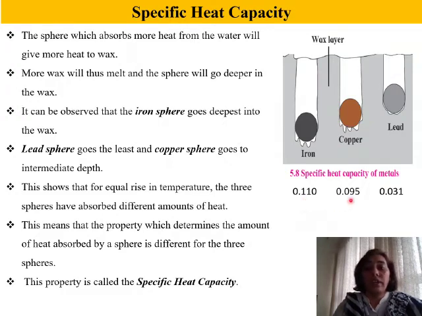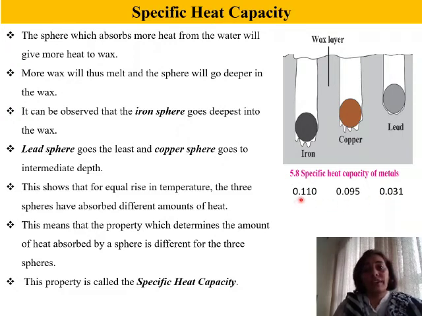Now here we have the values of all the three, that is specific heat of iron is 0.110, whereas that of copper is 0.095 and that for lead is 0.031. So it is highest for iron and least for lead.